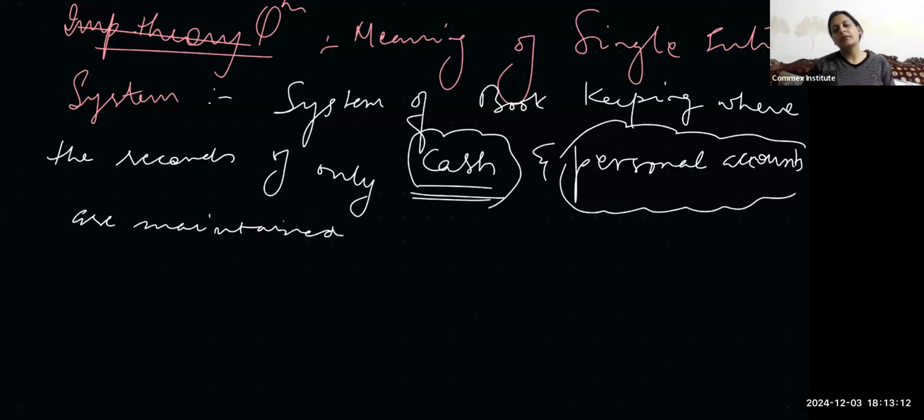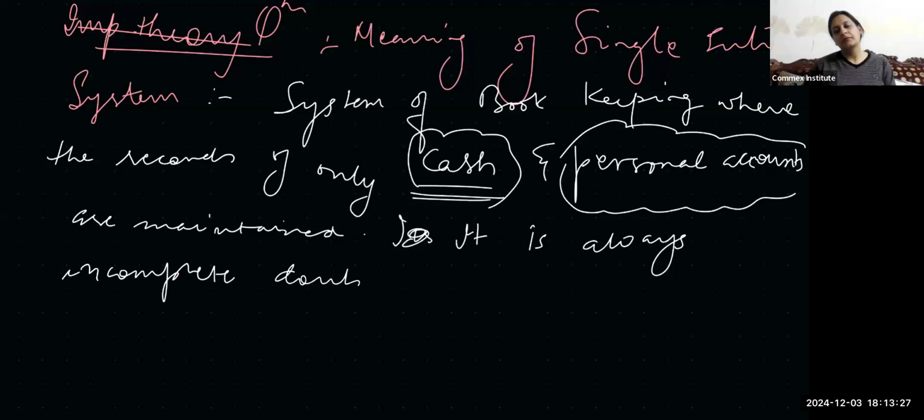It is always an incomplete double entry system. Varying with circumstances.